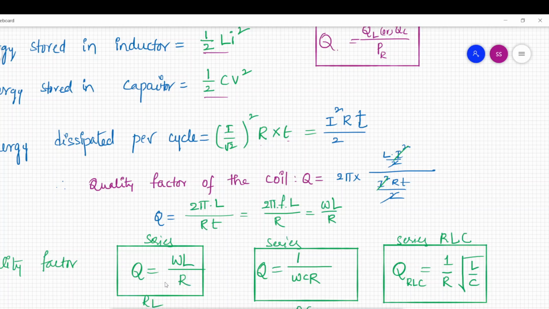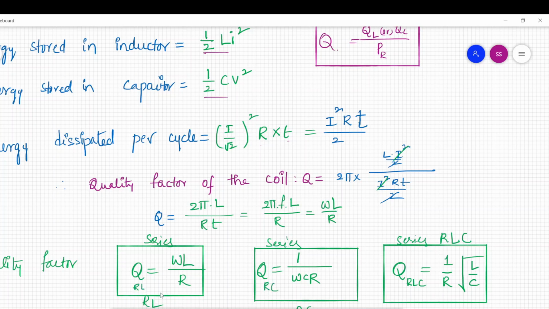For parallel RL circuit, the quality factor will be R by omega L, right? For parallel RC, it will be omega CR. For parallel RLC, it will be R into root C by L. It is the inverse of the quality factor of series components. Okay, remember this.